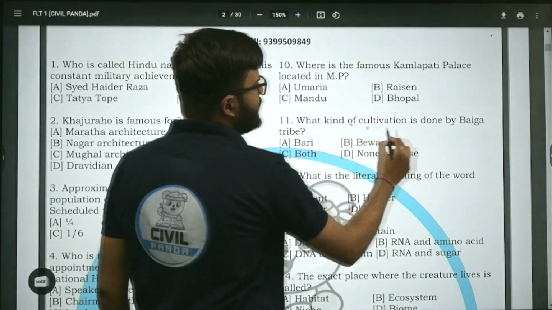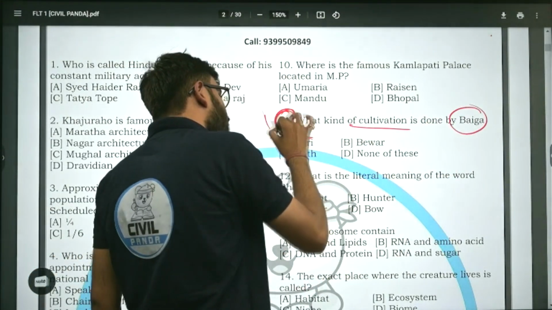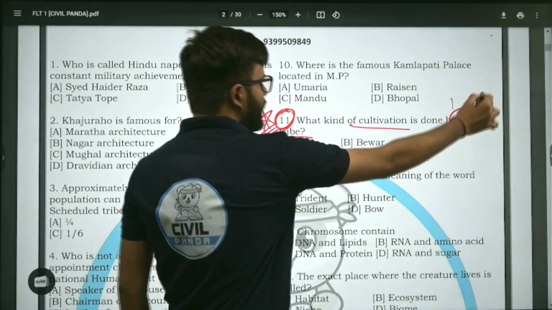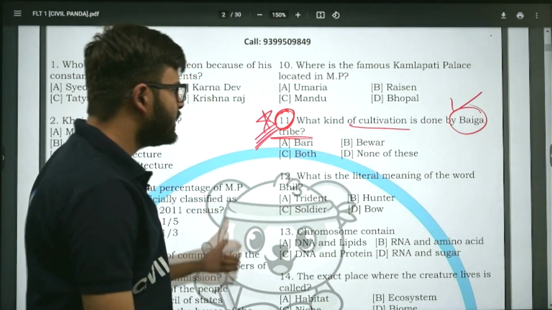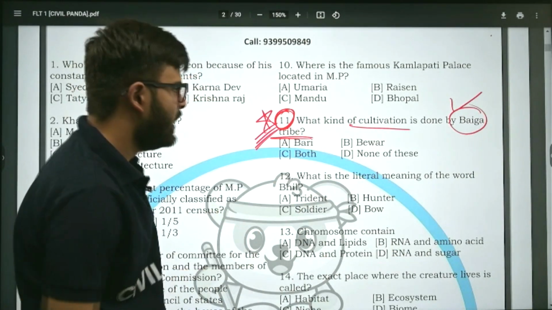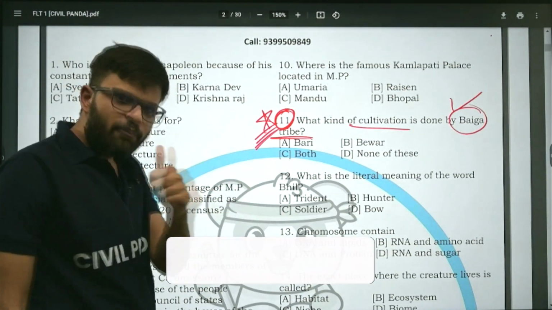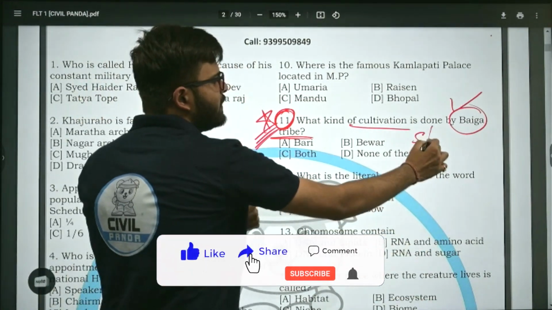What kind of cultivation is done by Baiga tribe of MP? It is important. Is it Bari? Is it Bewar? Is it both or none of these? Bewar, Begar, there are different names. Now, let me tell you something. The type of cultivation that Baiga tribe does is a form of shifting cultivation.